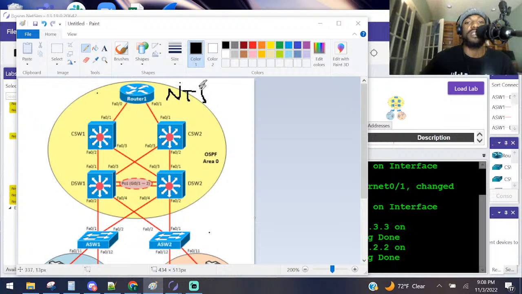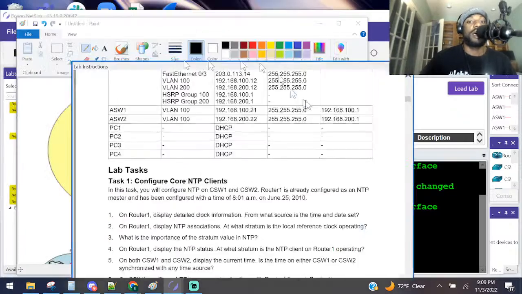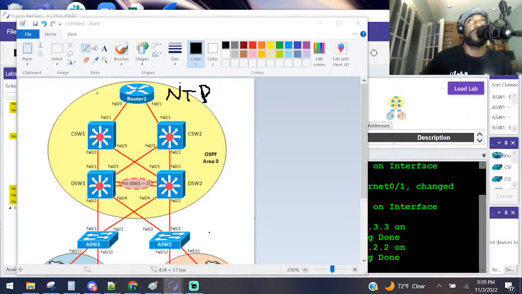Y'all know what NTP is, right? Network Time Protocol. It is a protocol that we use to synchronize the time on our network. We have all these devices, but they all have to agree on the same time. Otherwise, the network will be messed up. So we want to make sure that we all synchronize and agree on the same time. But who do we declare as the one that says what time it is? The NTP master. I don't want to go too deep into the topics, so let's just get right into the lab, because I did the lecturing yesterday.